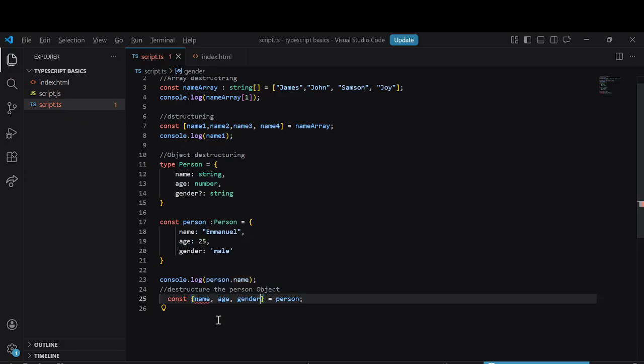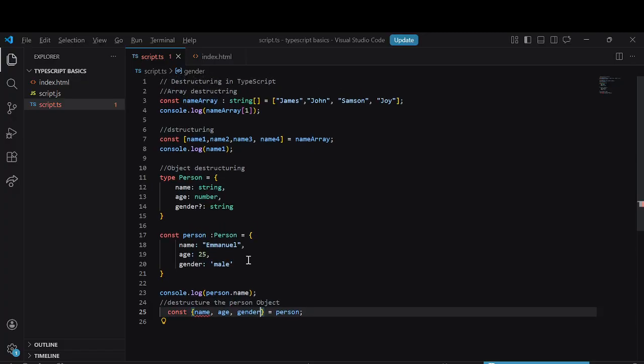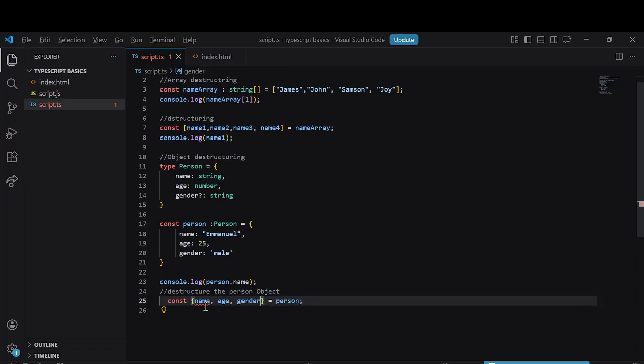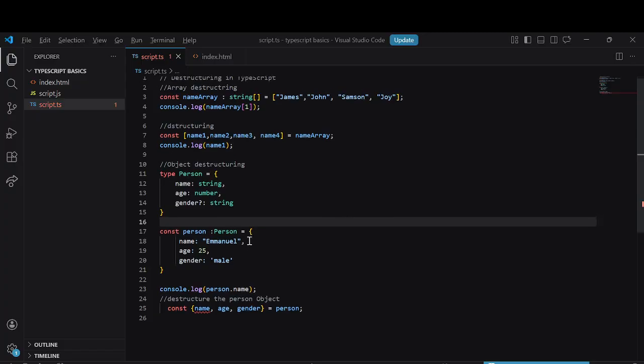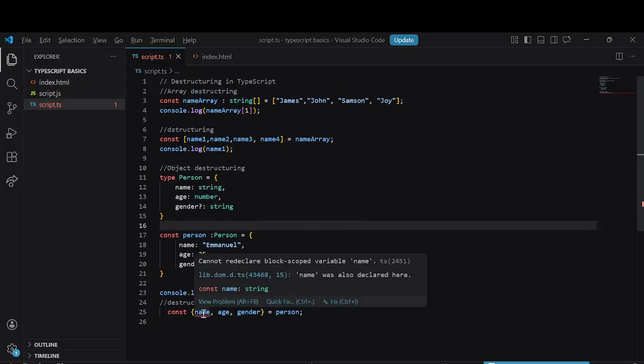It says it's already declared. Where did I declare name? I'm checking where this error is coming from.